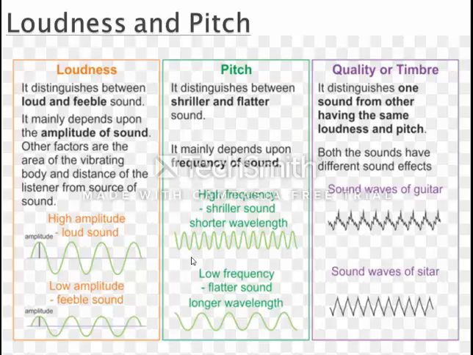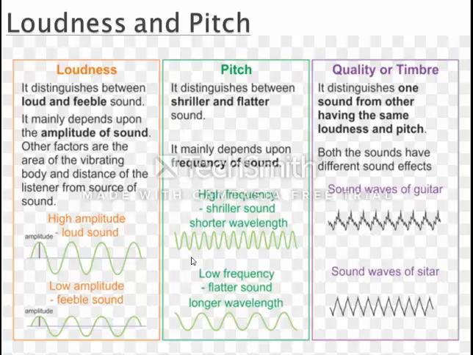And the third thing is quality or timbre. Quality or timbre is mostly used in musical instruments. Suppose 2 musical instruments have the same loudness and the same pitch, then one sound can still be different from the other.